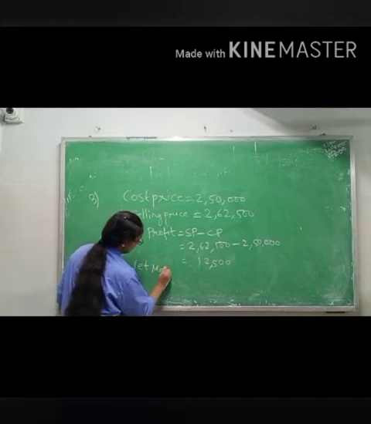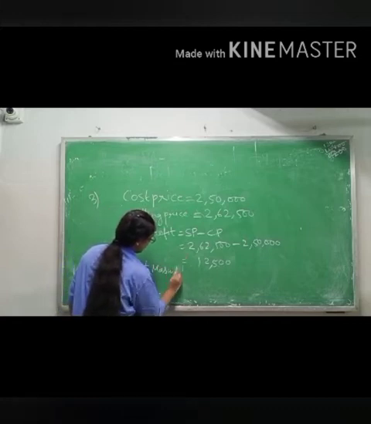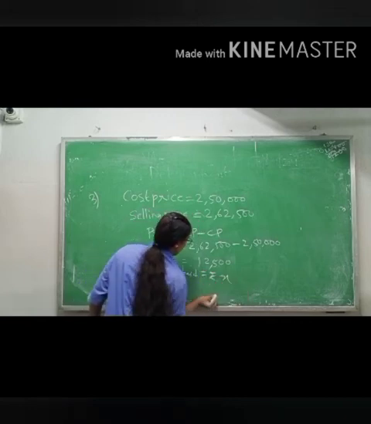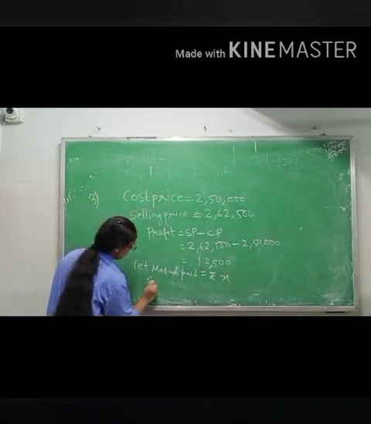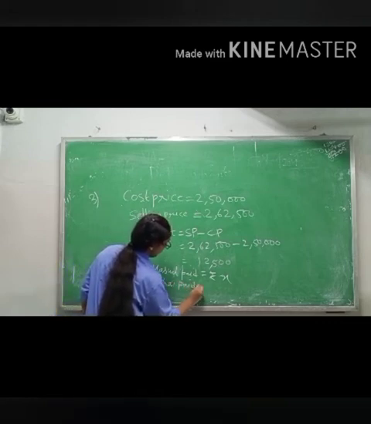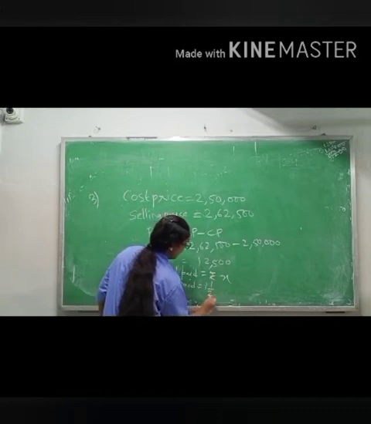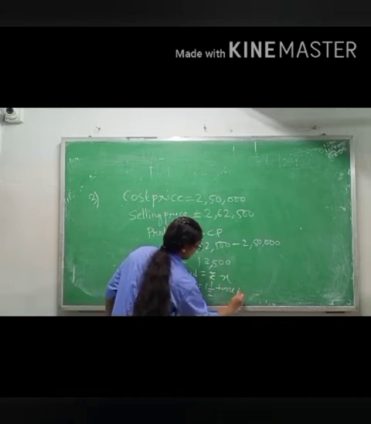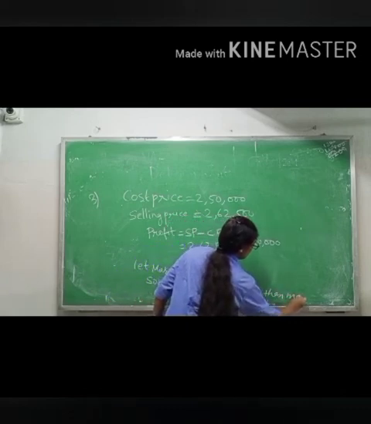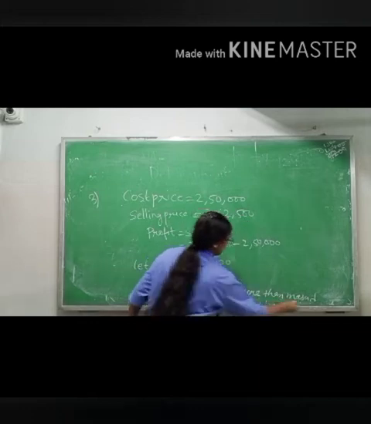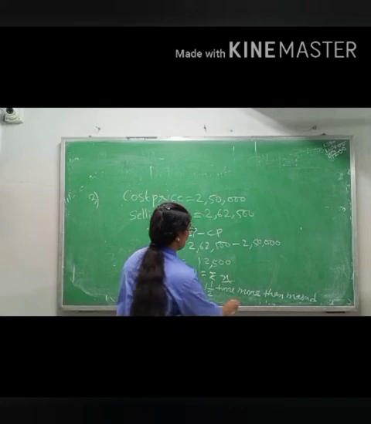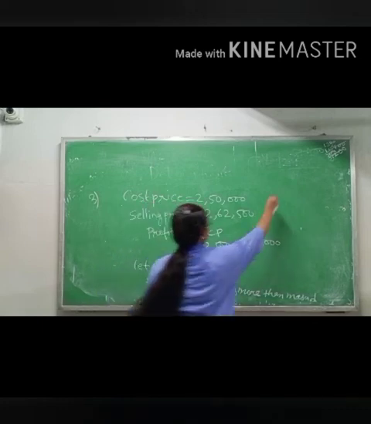Let Masood paid rupees X. If Masood is paying rupees X, Shobha paid how many times more? 1.5 times more than Masood. So Masood is paying X rupees. So 1.5 times more means times means we have to multiply. I am doing here.